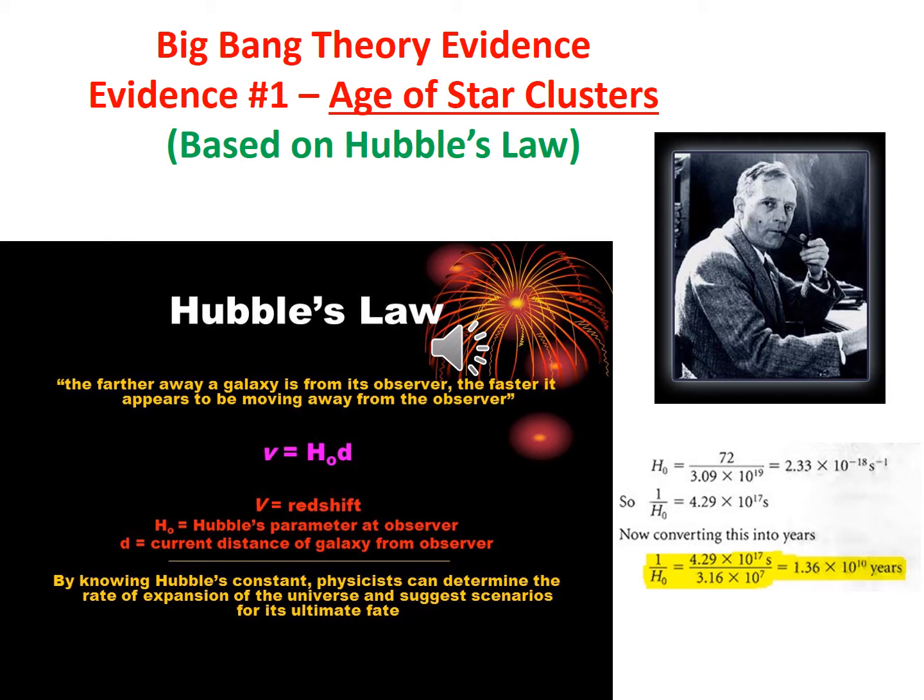Here is evidence number 1. If you look in pink, age of star clusters in the middle, that's arrived at using Hubble's law. Velocity equals Hubble's parameter times distance. In the previous PowerPoint, we learned about Edwin Hubble and his observation of light from other galaxies, that galaxies are moving away from Earth. But back that up, he developed this mathematical law. You don't have to write anything down with it, you don't have to calculate it, we don't have to play with it.